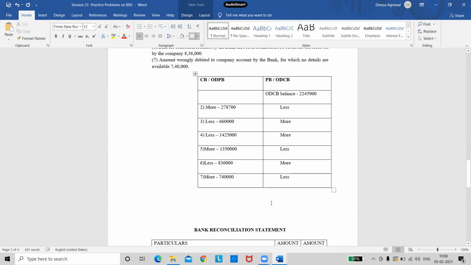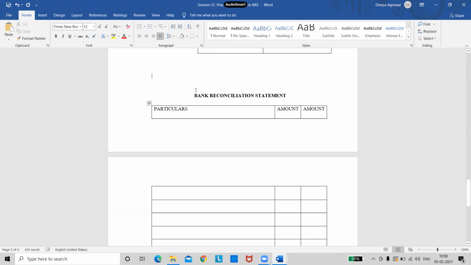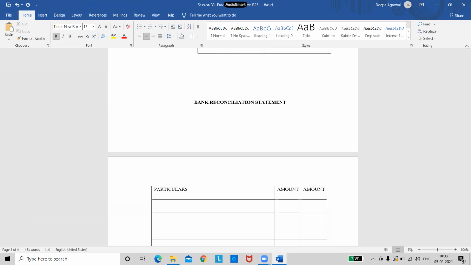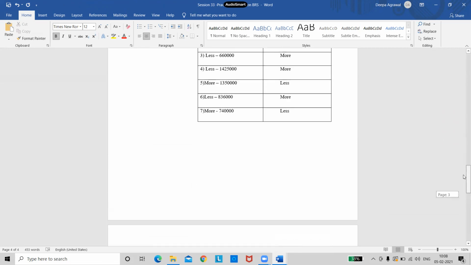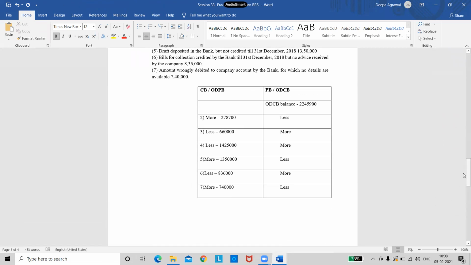So we are done with the working notes. Now we need to do our BRS statement, right? So let us put the amount. Doing the BRS statement is very easy, right? You only have to see which column I consider. First or second?